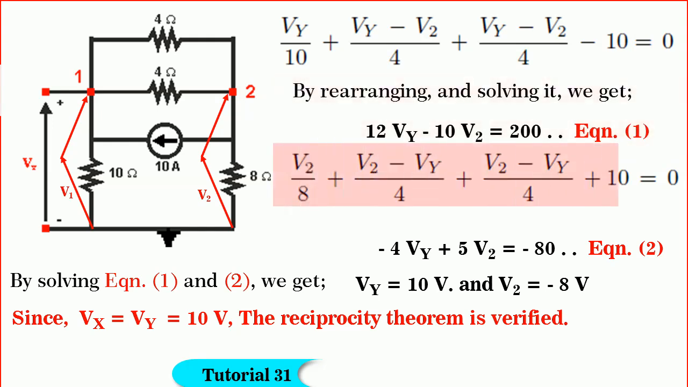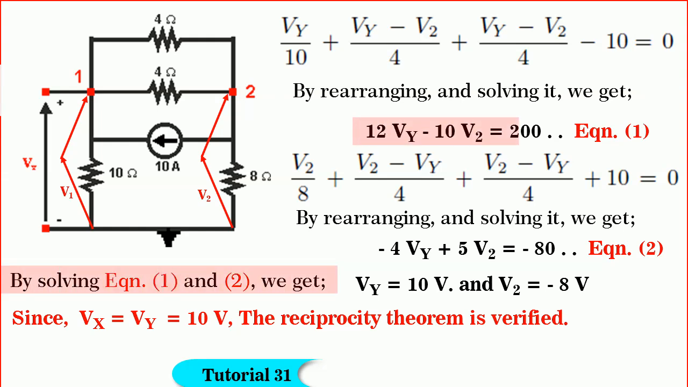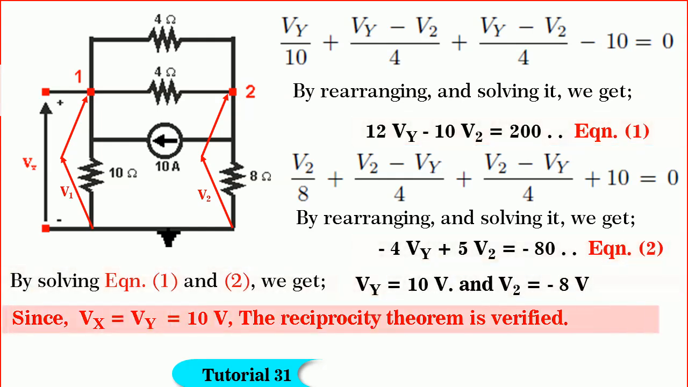Similarly, for node 2, we get V2 by 8 plus (V2 minus Vy) by 4 plus (V2 minus Vy) by 4 plus 10 is equal to 0. By rearranging and solving, we get minus 4 Vy plus 5 V2 is equal to minus 80. Let it be equation 2. By solving the simultaneous equations 1 and 2, we get Vy is equal to 10 volts and V2 is equal to minus 8 volts. Since Vx is equal to Vy is equal to 10 volts, the reciprocity theorem is verified.